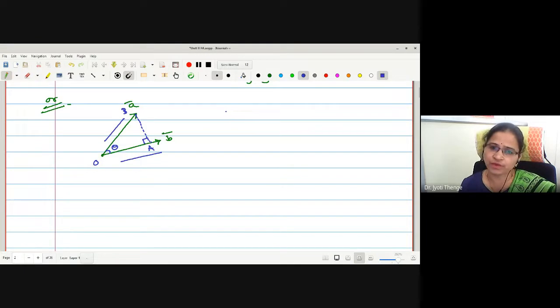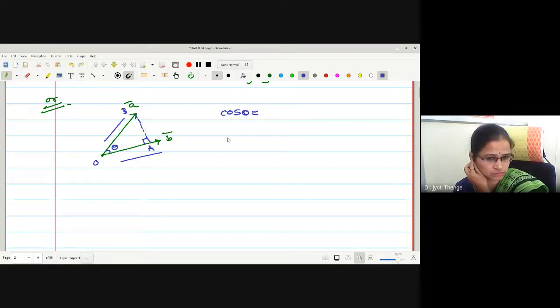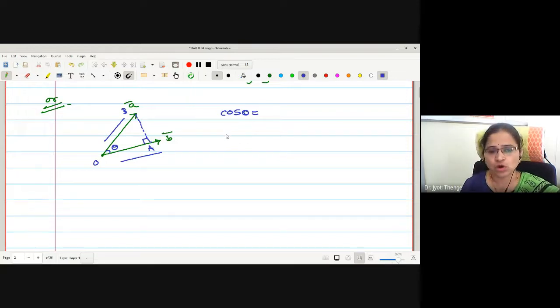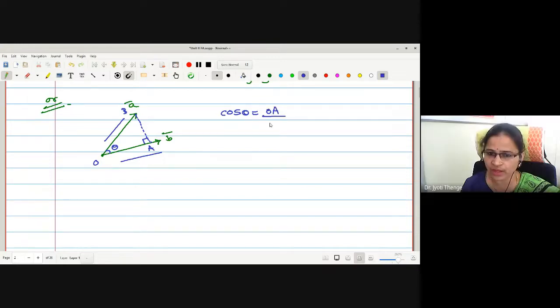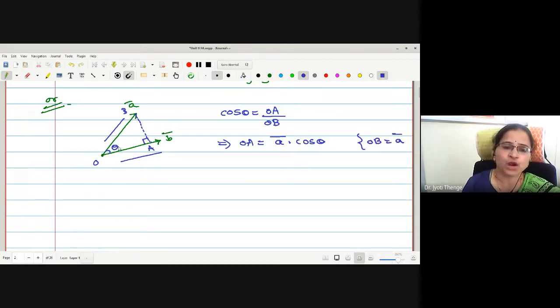Then can you tell me the value of the trigonometric ratio cos theta? Cos theta is OA by OB. What is your OB? OB is your hypotenuse, that is A bar, right? What is the value of OA? OA is A bar cos theta. So what is the B bar component of A bar? This value is A bar cos theta.